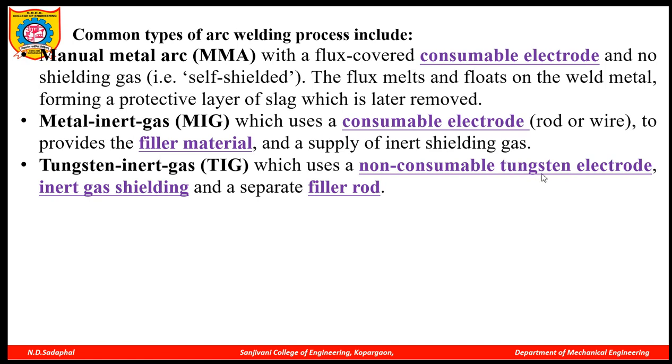Due to generation of heat, your welding gun temperature will increase. So to decrease the temperature, shielding gases are used like helium and argon. These have a lower temperature. Due to this, the temperature of the welding gun will be maintained.